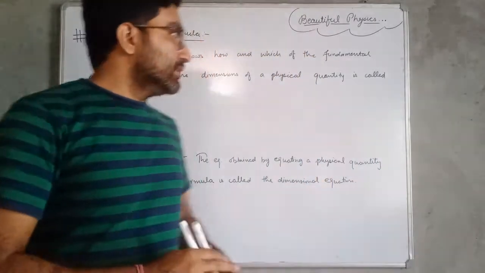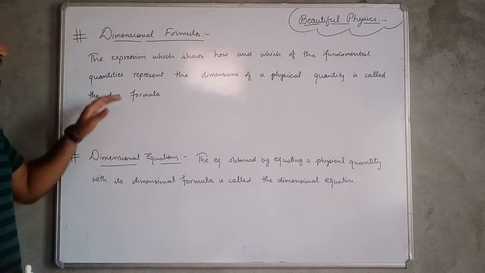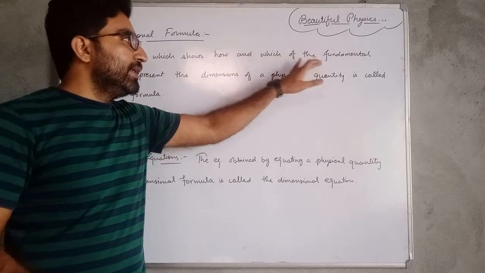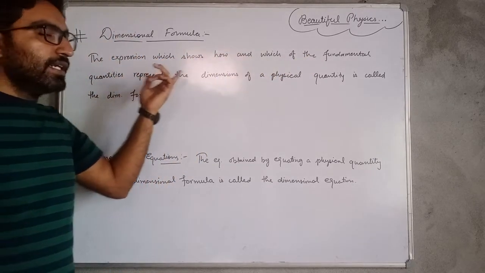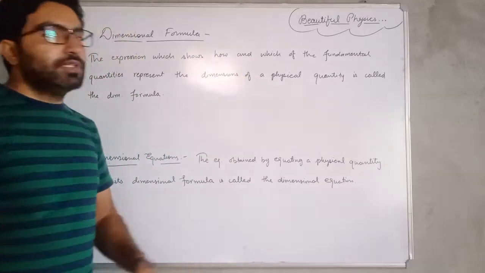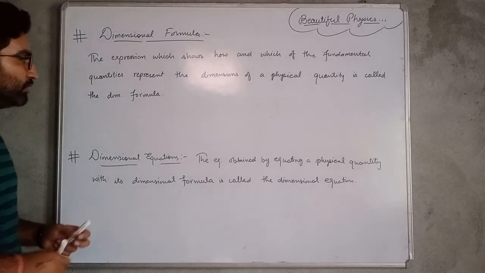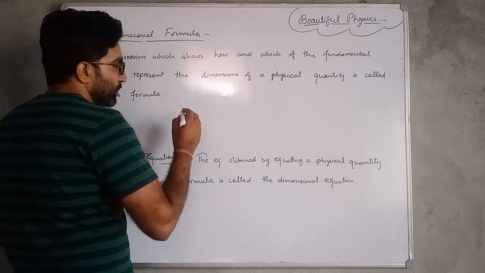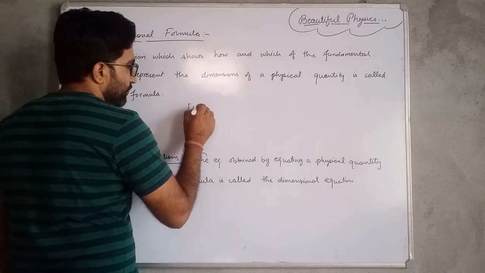Okay, let's see the definition again. The expression which shows how and which fundamental quantity represents the dimensions of a physical quantity is known as the dimensional formula.